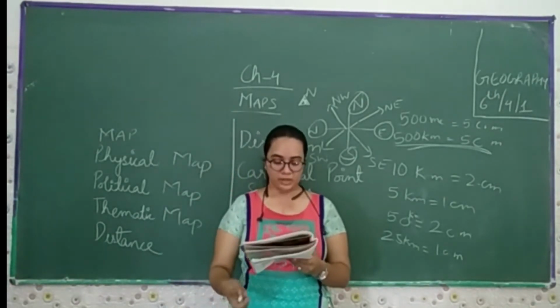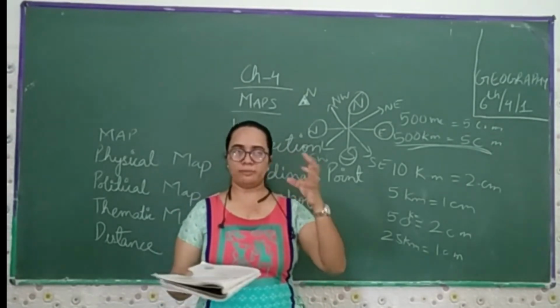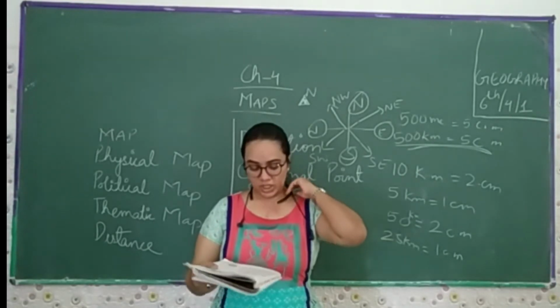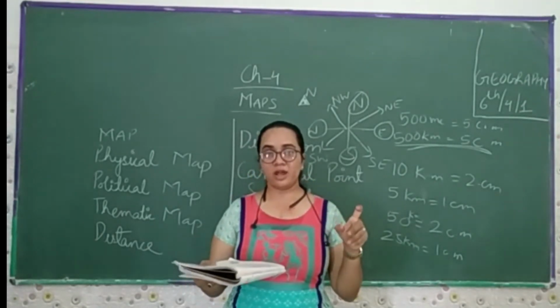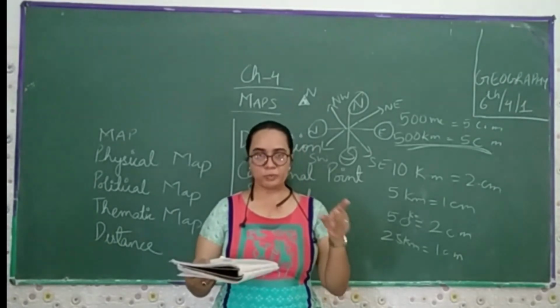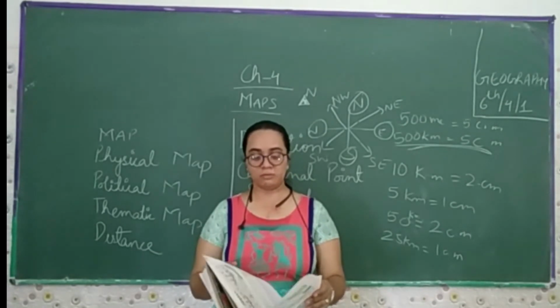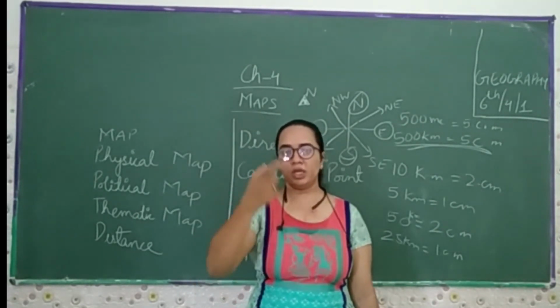Now we can find out the direction of a place with the help of the compass. All of you know the compass, which specifies the right direction, that is the north. It is an instrument used to find out the main directions. Its magnetic needle always points towards the north and the south direction. Keep in mind that the compass has a needle which always shows the north and the south direction.